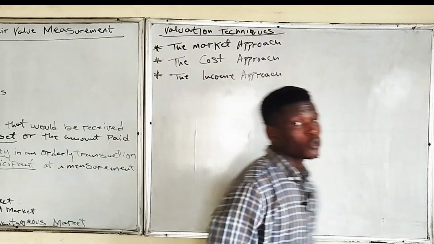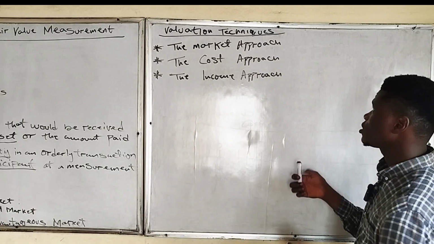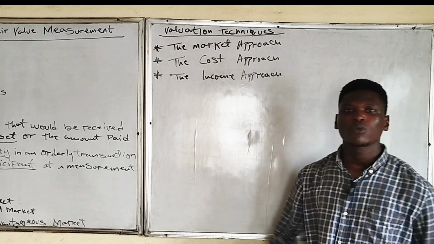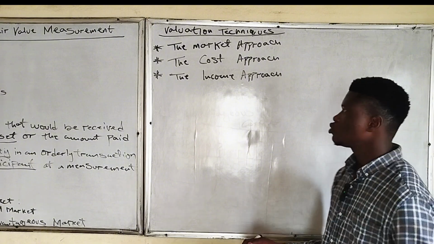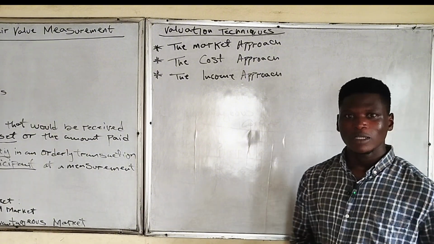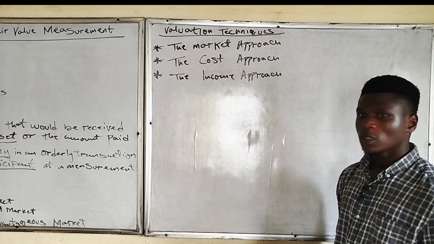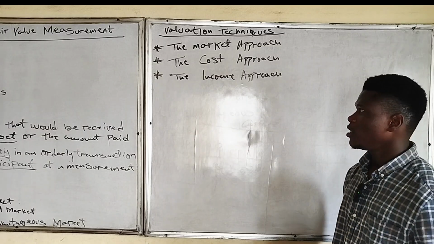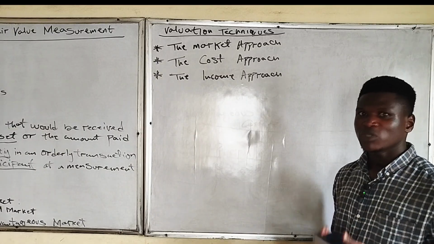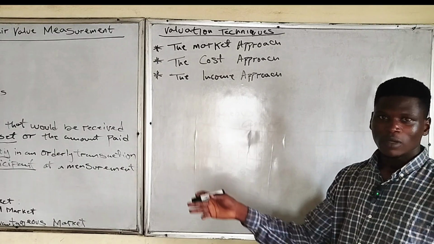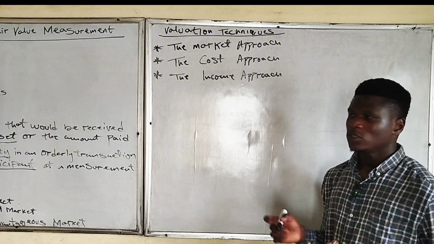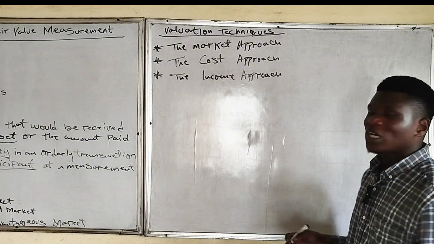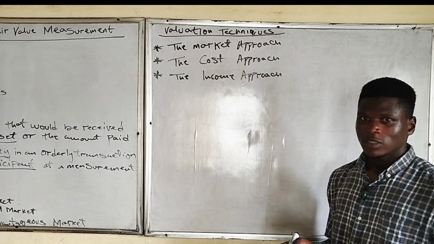So the market approach uses similar products or similar assets in the market to value our assets. For example, if I want to sell this phone and I want to know how much I can actually receive, just like we define fair value as the amount that will be received to sell an asset or pay to transfer a liability.